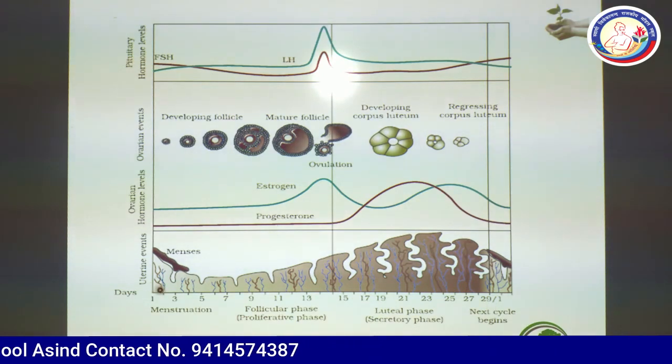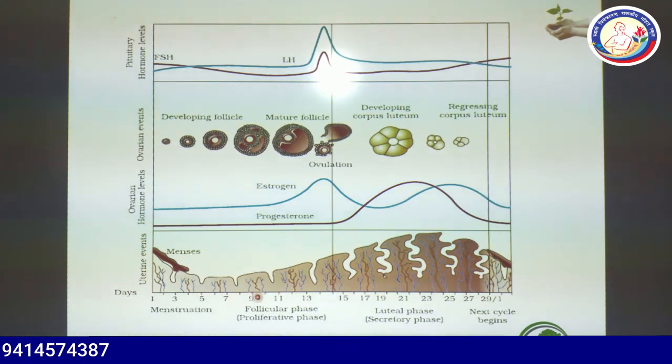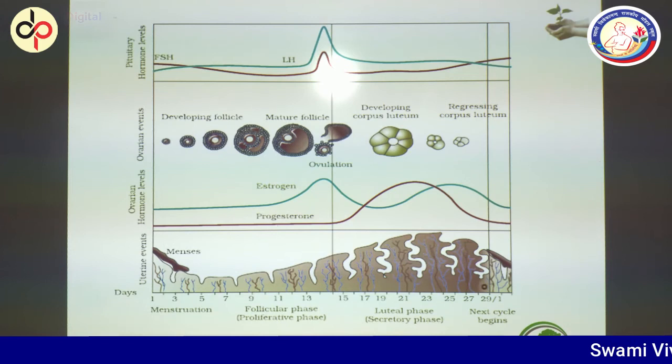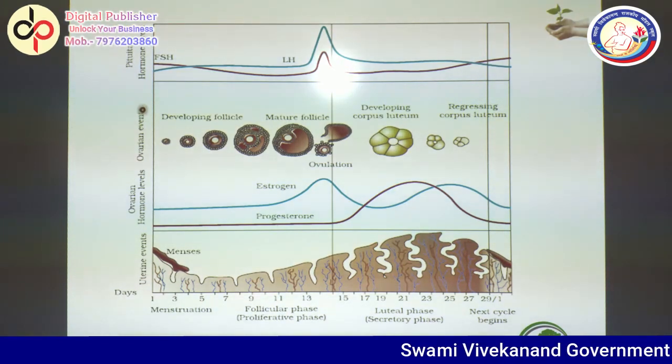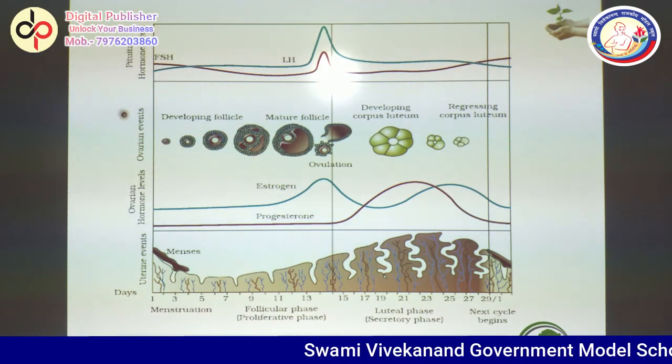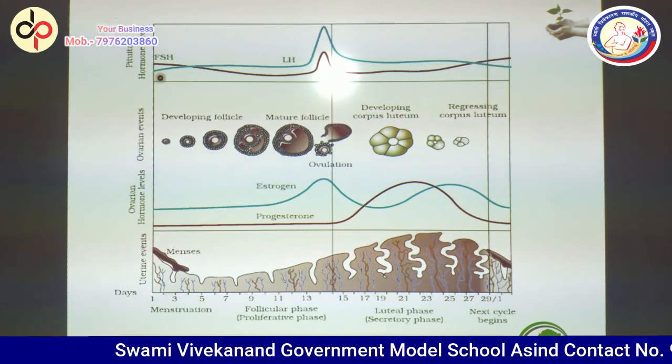You can clearly see the red colored structure showing the development of endometrium in the uterus, while if we see the graph, these are the primary hormone levels.